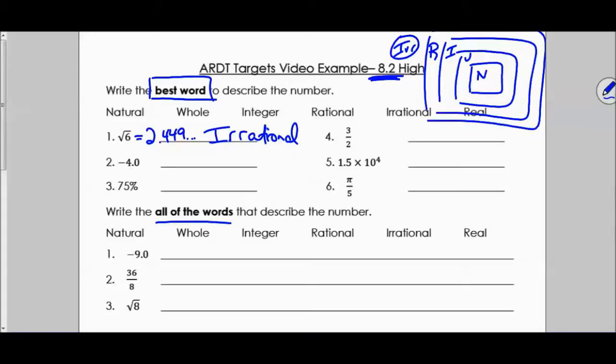All right, on our next one, we have a decimal place, so we want to look at that carefully, but that's a 0.0. This is really the same exact thing, it's just -4. So there really is no decimal place. It's a negative number, so it can't be natural and it can't be whole. It has to be an integer. It's not a decimal, so we know it's not rational. That's not the best word to describe it. It is rational, but that's not the best word. It's really an integer because it's a negative whole number.